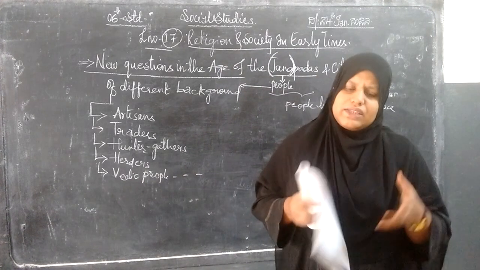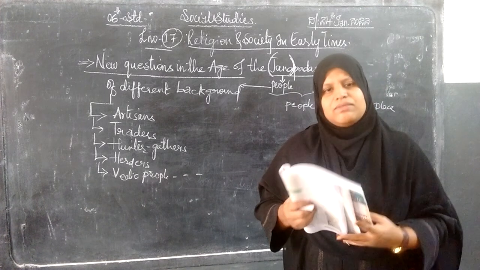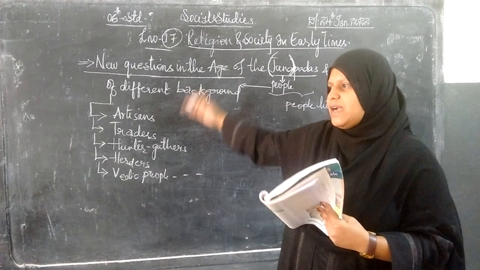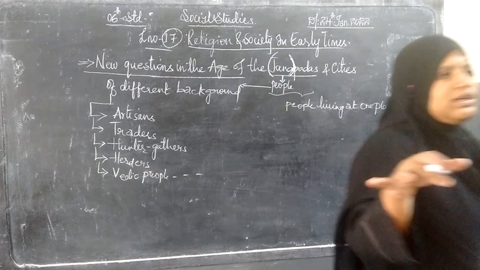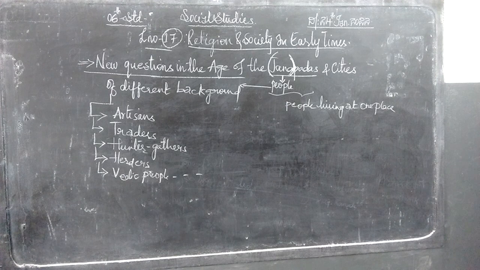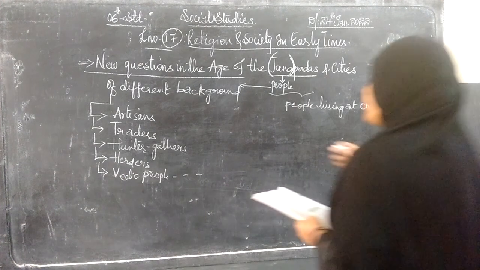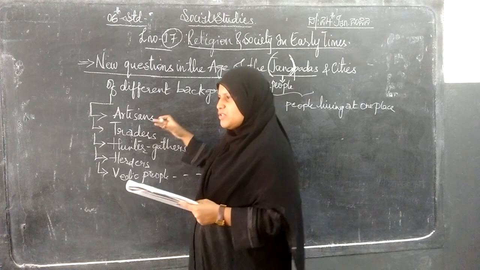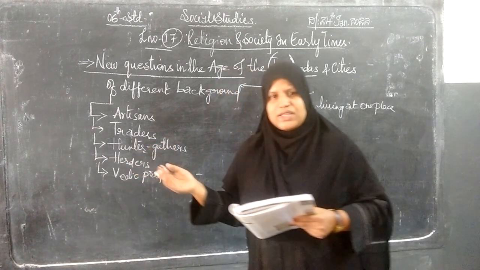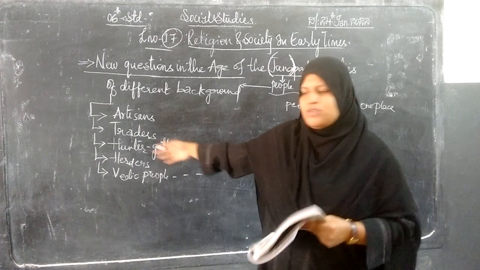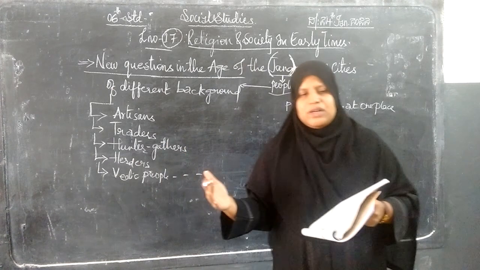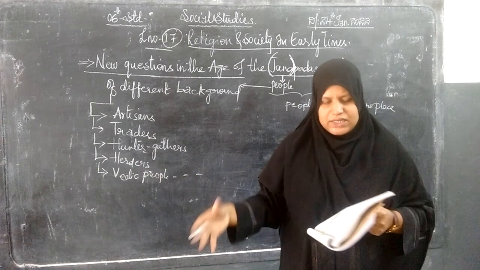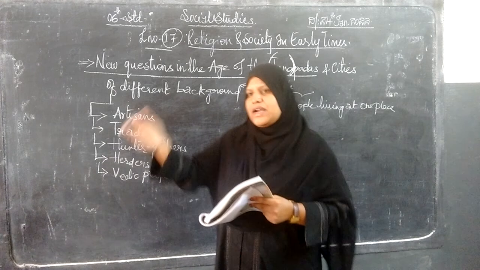So all such kinds of people were existing, and due to this living together, they had close interaction. One is related to the other. With this, they started getting to know about their religious ideas. Like artisans, what they used to pray, traders, how they used to do the trade, what are their religious ideas. Hunter-gatherers, even though they used to hunt animals, they used to pray to nature. So they were trying to learn each other's religious practices and ideas and trying to adopt each other's ideas.